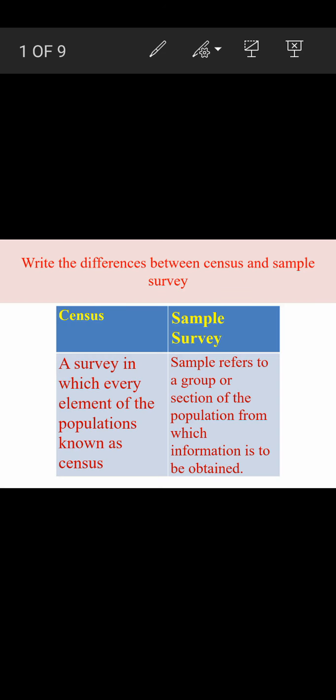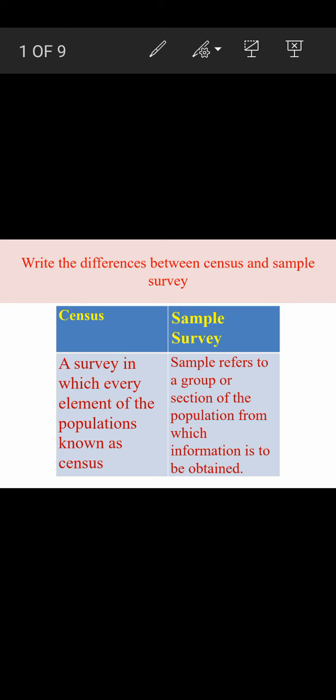We are going to discuss the difference between census and sample survey. In the last class we discussed census and sample survey in the previous concept. Now we are going to discuss the differences for 2 marks' sake. I hope you already know and have gone through the notes on census and sample survey.